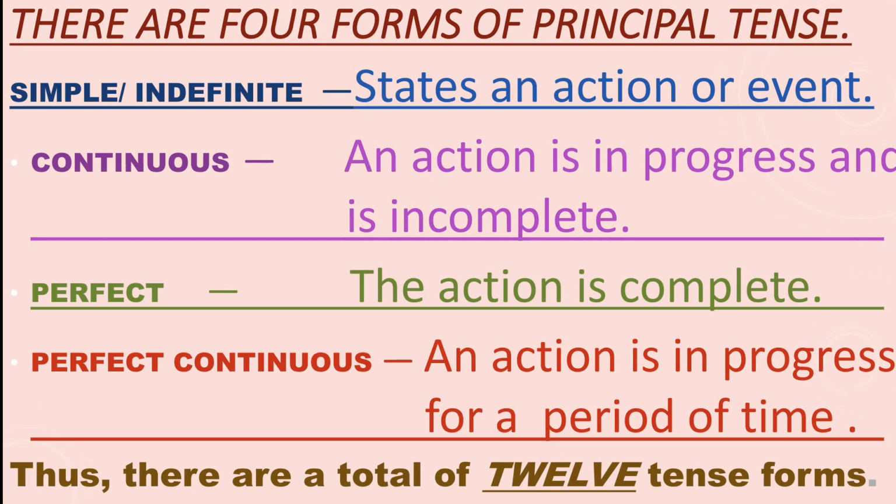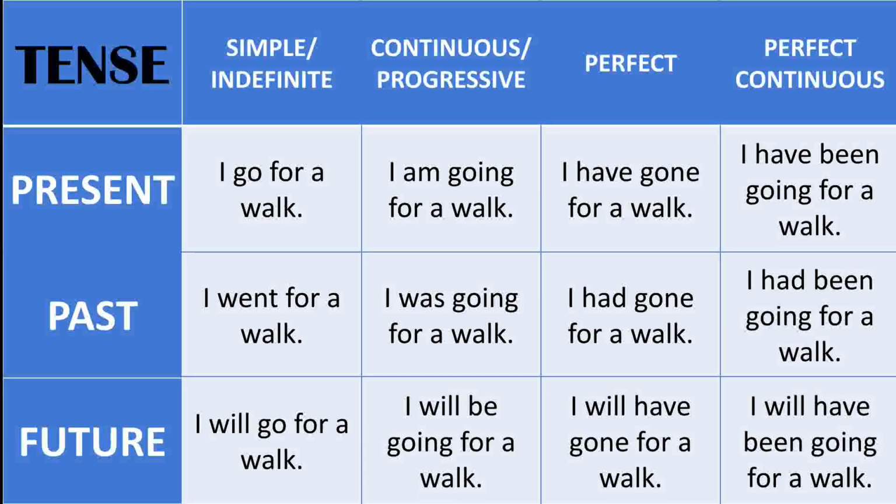Clear? Students, I will be explaining each and every tense along with its usage and examples. Now, I am just showing you the table of all the 12 tenses. Present tense: simple or indefinite, then continuous, also called progressive, next is perfect, and the next form is perfect continuous. I have given the examples also.